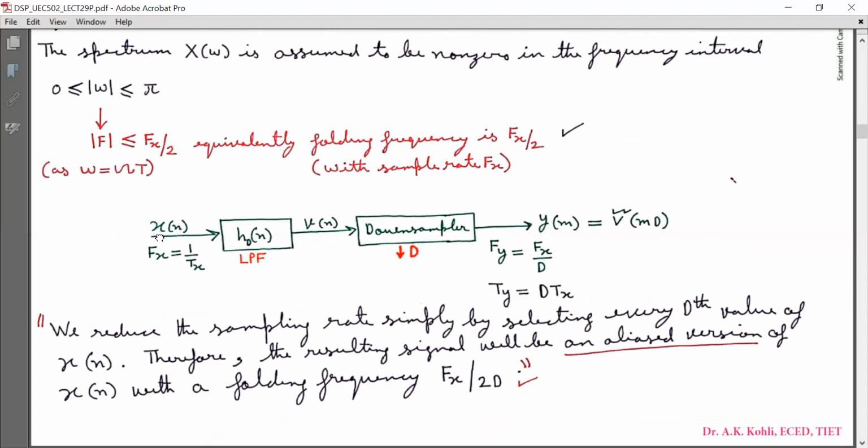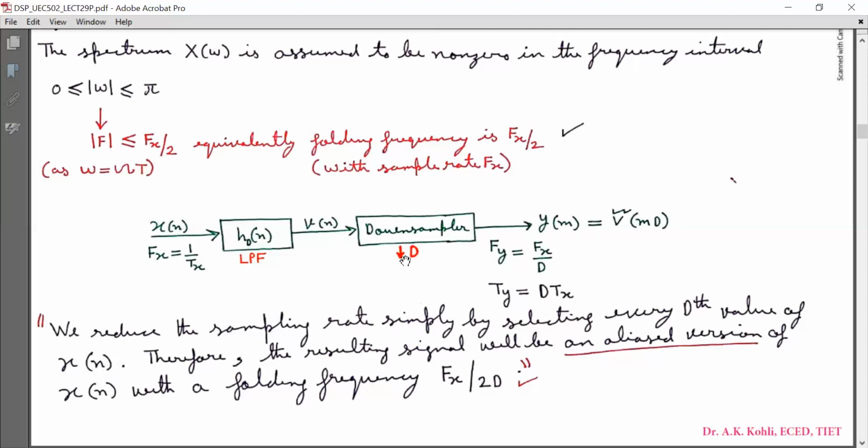Here the input is xn, and the sampling rate at the input is capital Fx, which is equal to 1 by Tx. xn is then passed through a low pass filter HD(n). Right now I am not talking about the specification of the low pass filter. The output of the low pass filter is Vn, which is passed through a downsampler that will downsample the signal by a factor of capital D. Here the downward arrow sign shows downsampling by a factor of D.